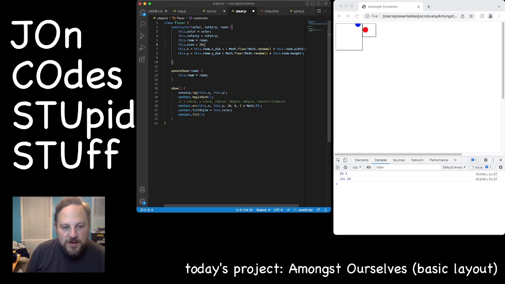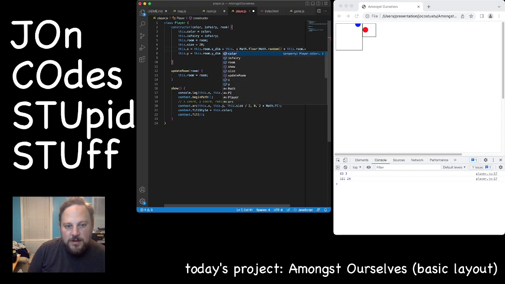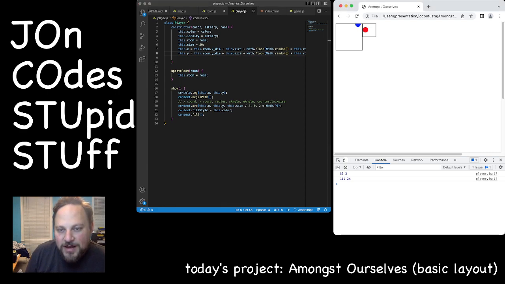And we're going to change this 10 down here to this dot size over 2 to get the radius. And in here, we're going to say plus this dot size. And here, we're going to do another this dot size to make it so that they can't wall hack. And so now let's hit refresh.